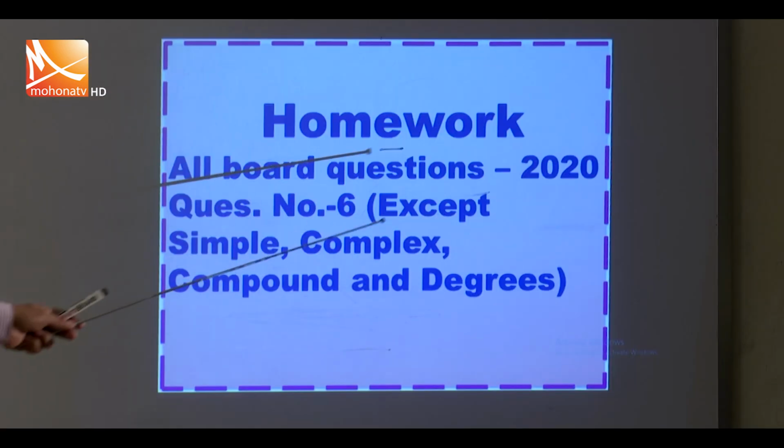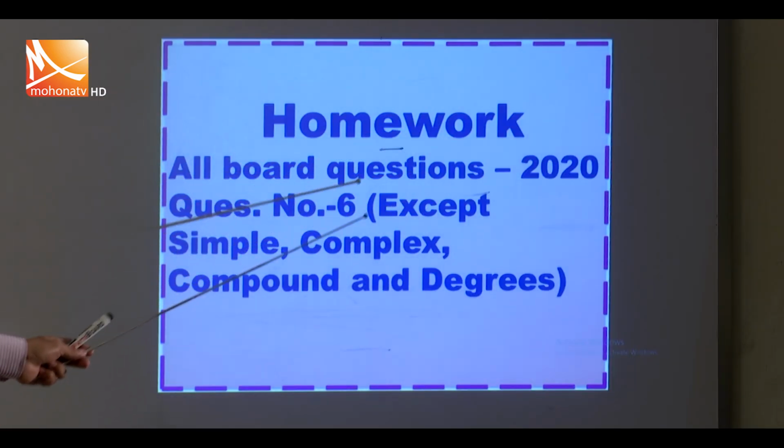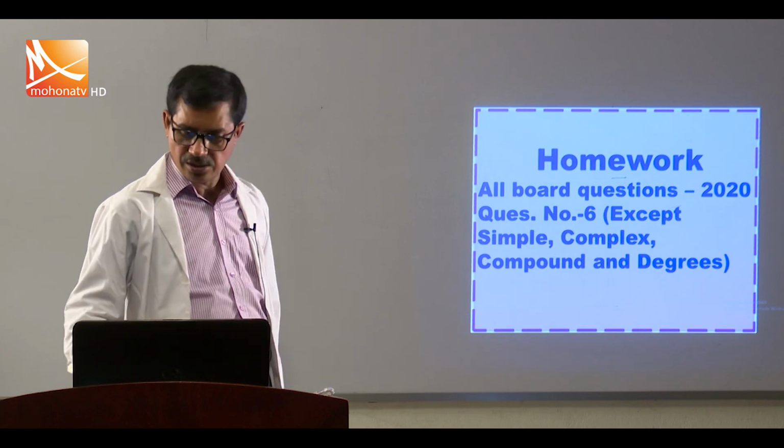Homework: All board question 2020, question number 6, except simple, complex, compound and degrees.